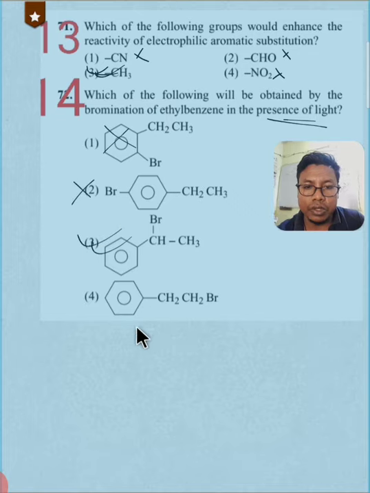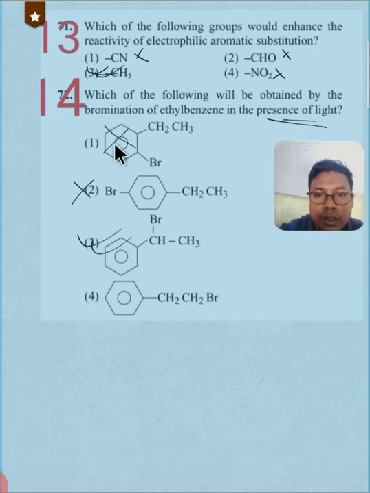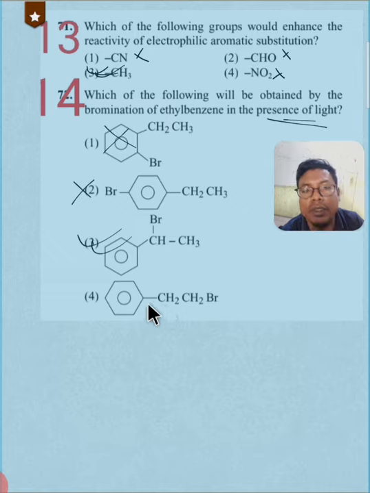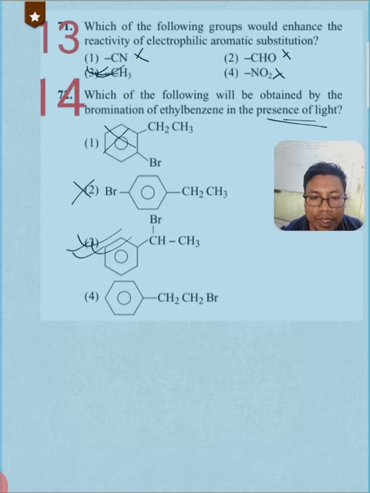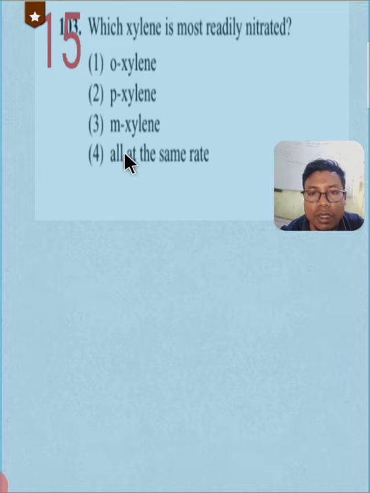This is the correct option, because according to the reaction this can also be the answer, but since we need to choose only one product, we need to choose the major product. So benzyl substitution will be our major product. So this is the correct option. Okay, let me go to the next and the last question of this video.